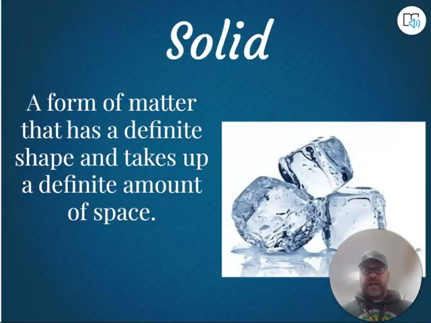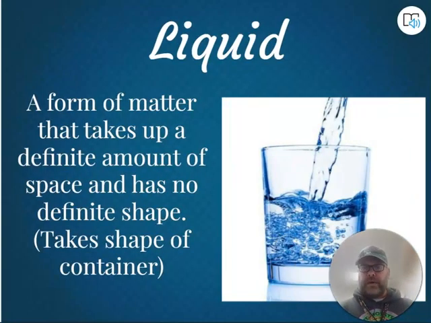Very quick review of solids, which we're going to see more than once today. But solids are a form of matter. They have a definite shape and they take up a definite amount of space. And unless you've been out every day that I've taught this, you already have this in your notebook. Liquids also are a state of matter, and they take up a definite amount of space, but they don't have a definite shape. They take the shape of their container.